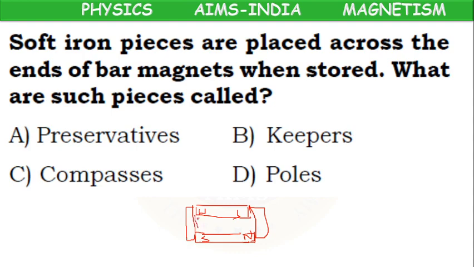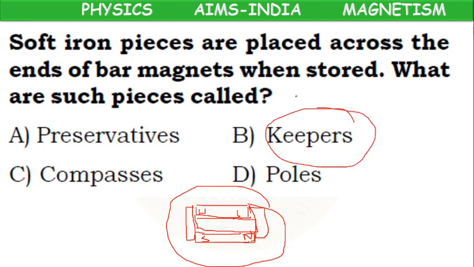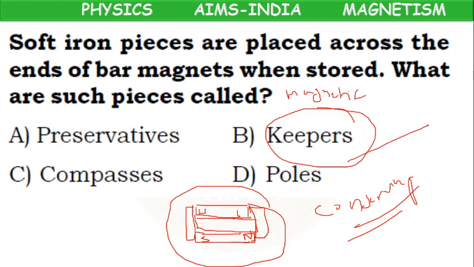In the middle, we have to keep one wooden piece. Keeping them in this way, they are called magnetic keepers. Why? For conserving, that means for protecting the magnetic property. They should be kept in small boxes which are called keepers or magnetic keepers. Answer B option is the correct answer.